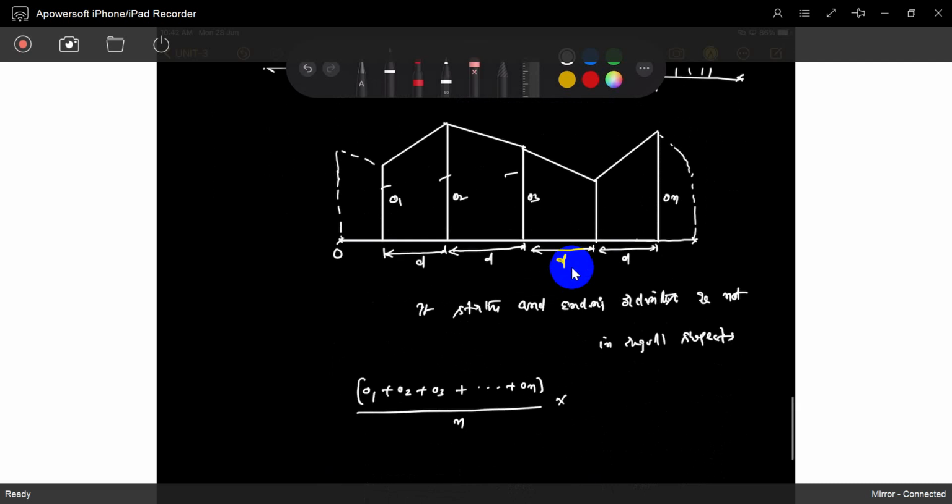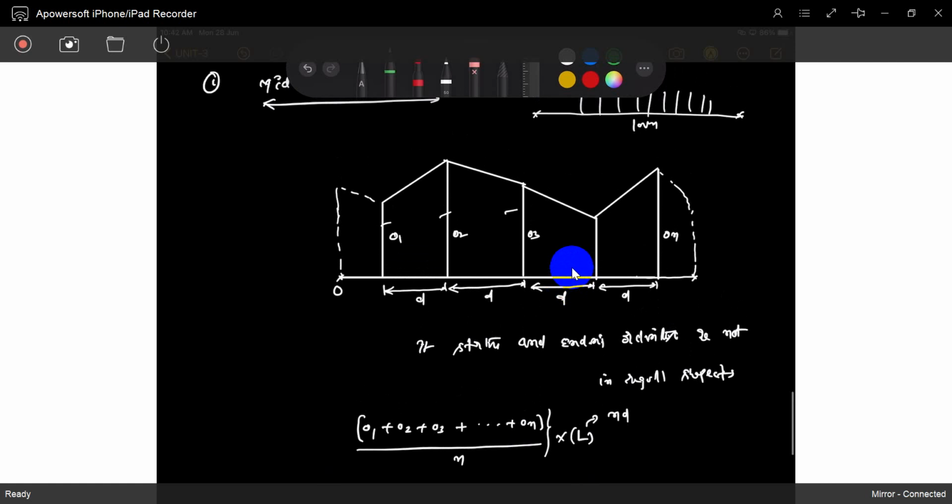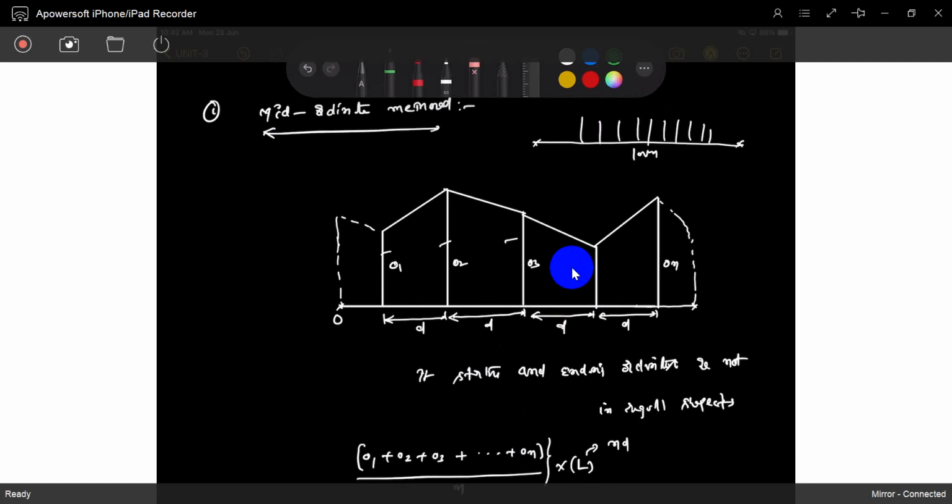So multiply with the total length. What is the total length? The total length is L. What is that L? L is N times D. Understood? So this is the total, and it is called a mid ordinate. The shapes are like this, maybe a small pot. If you take it as a mid ordinate, understood?